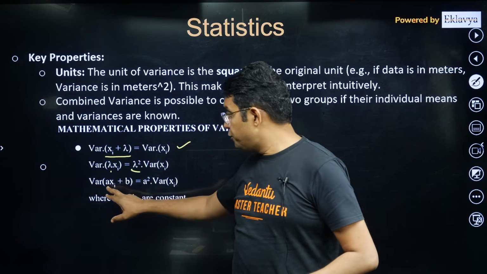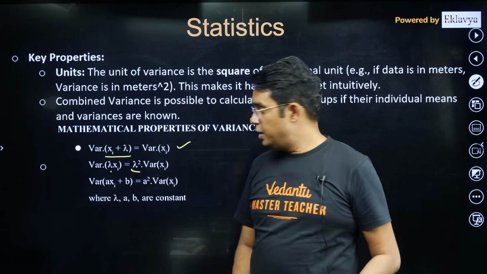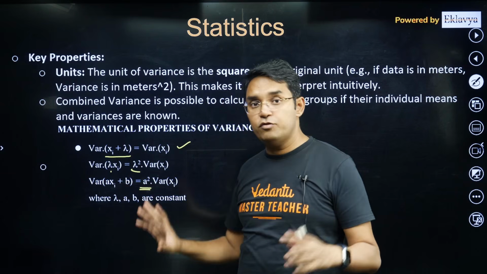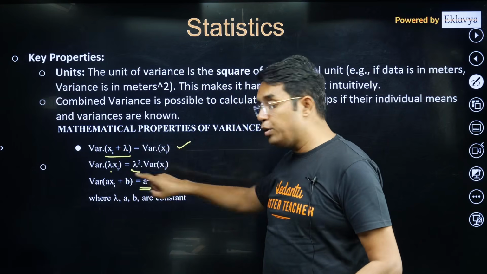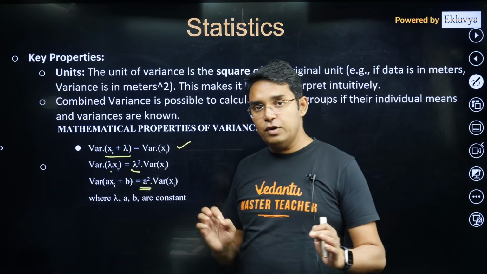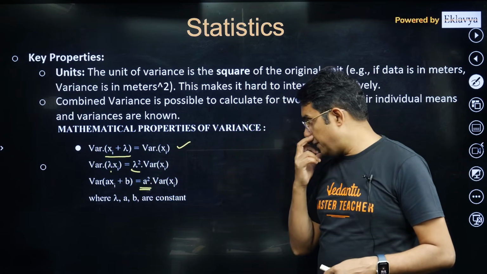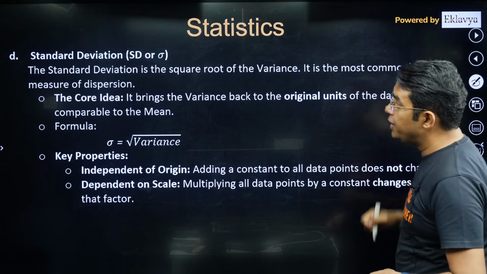If you change your xi to a xi plus b, here the only change will be because of a square, not because of b, because b is just an addition like the one we discussed. There will be no change because of b. The change will be only because of this a square into the variance of xi. So these are the key properties of variance.